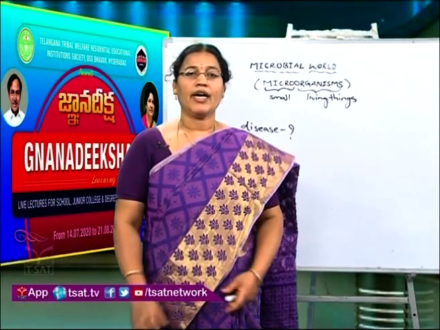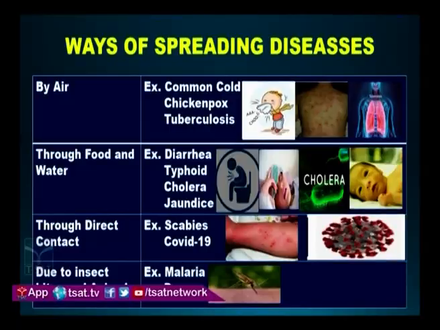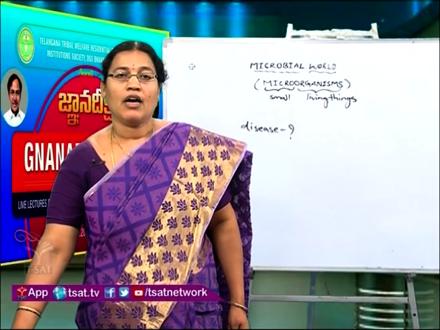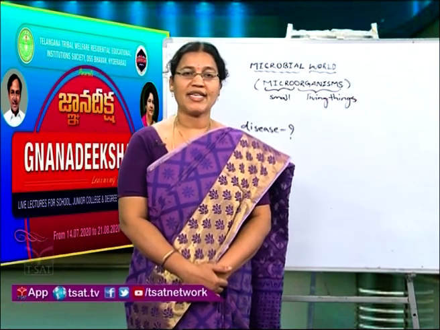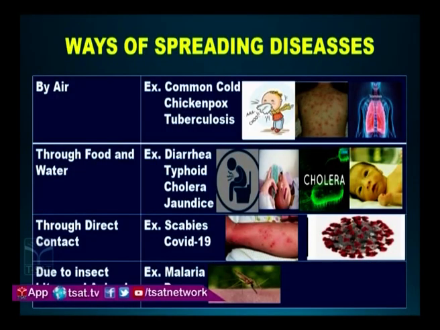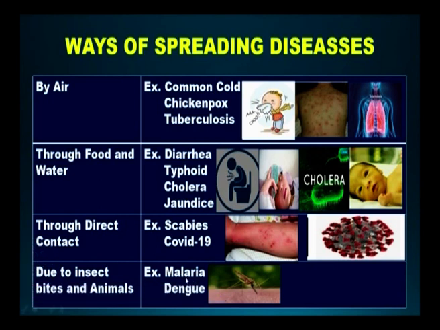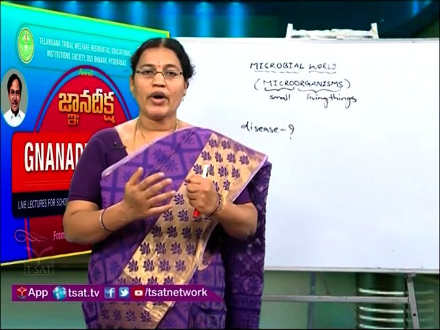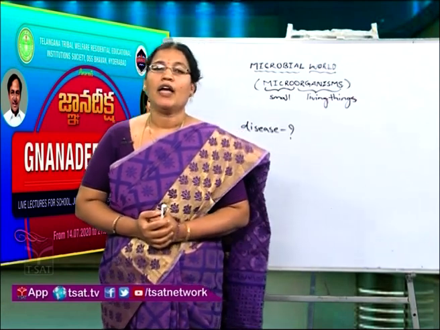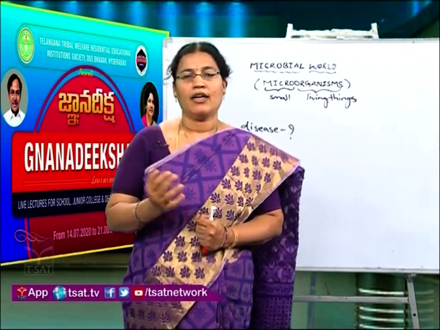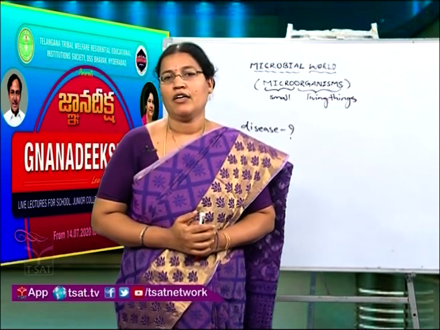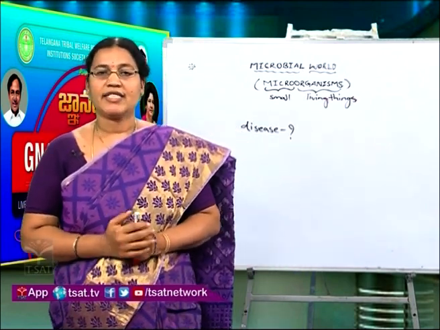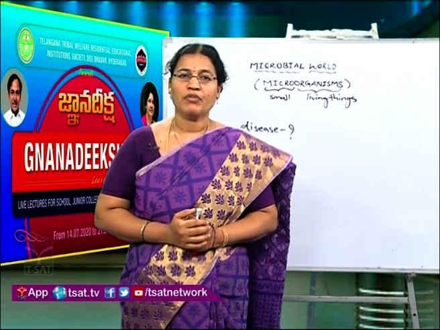Another way of spreading diseases is due to insect bites or animals. Malaria and dengue are diseases which are spread by insect bites, and rabies is spread by a dog bite. We should keep our surroundings clean to avoid such insects and use mosquito repellents and mosquito nets. We can avoid these insects, so that we can protect ourselves from these diseases.